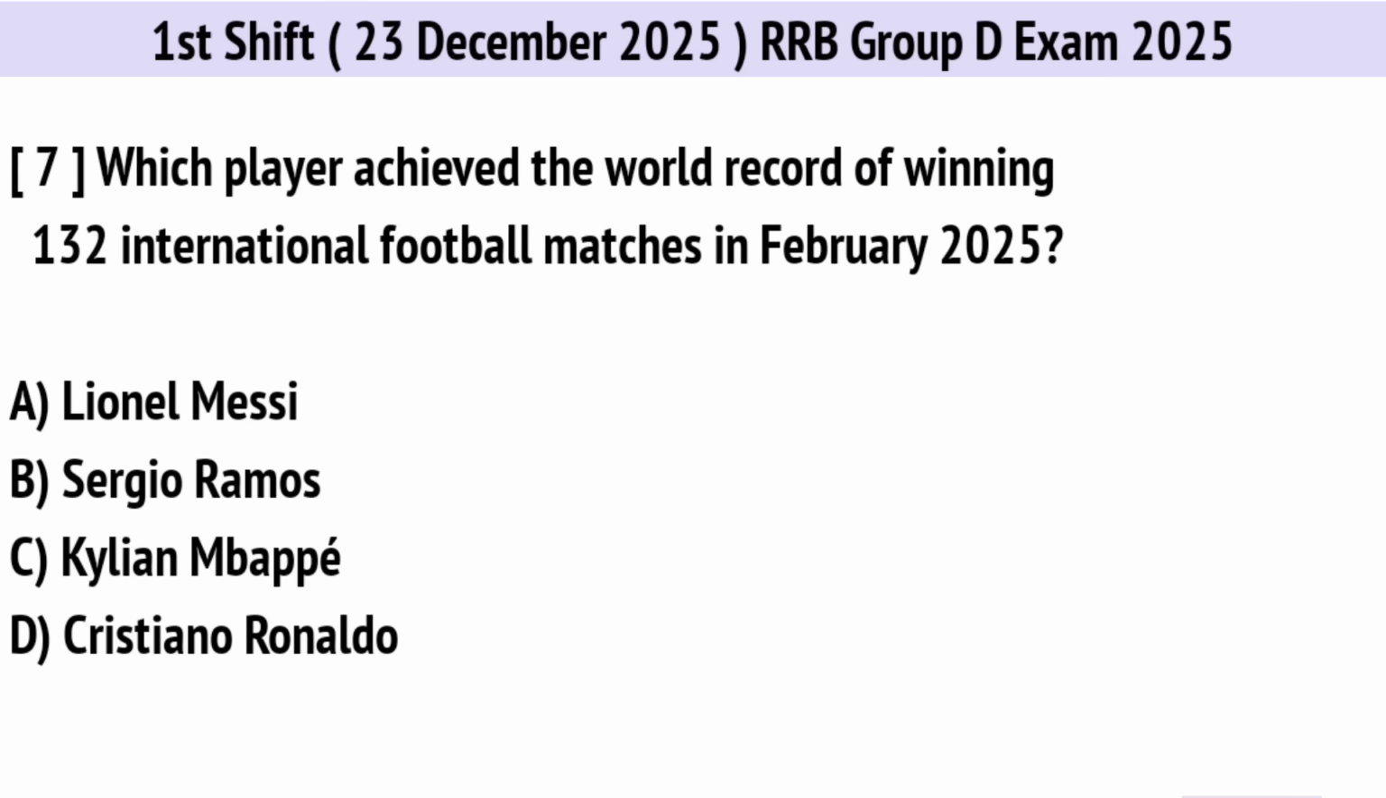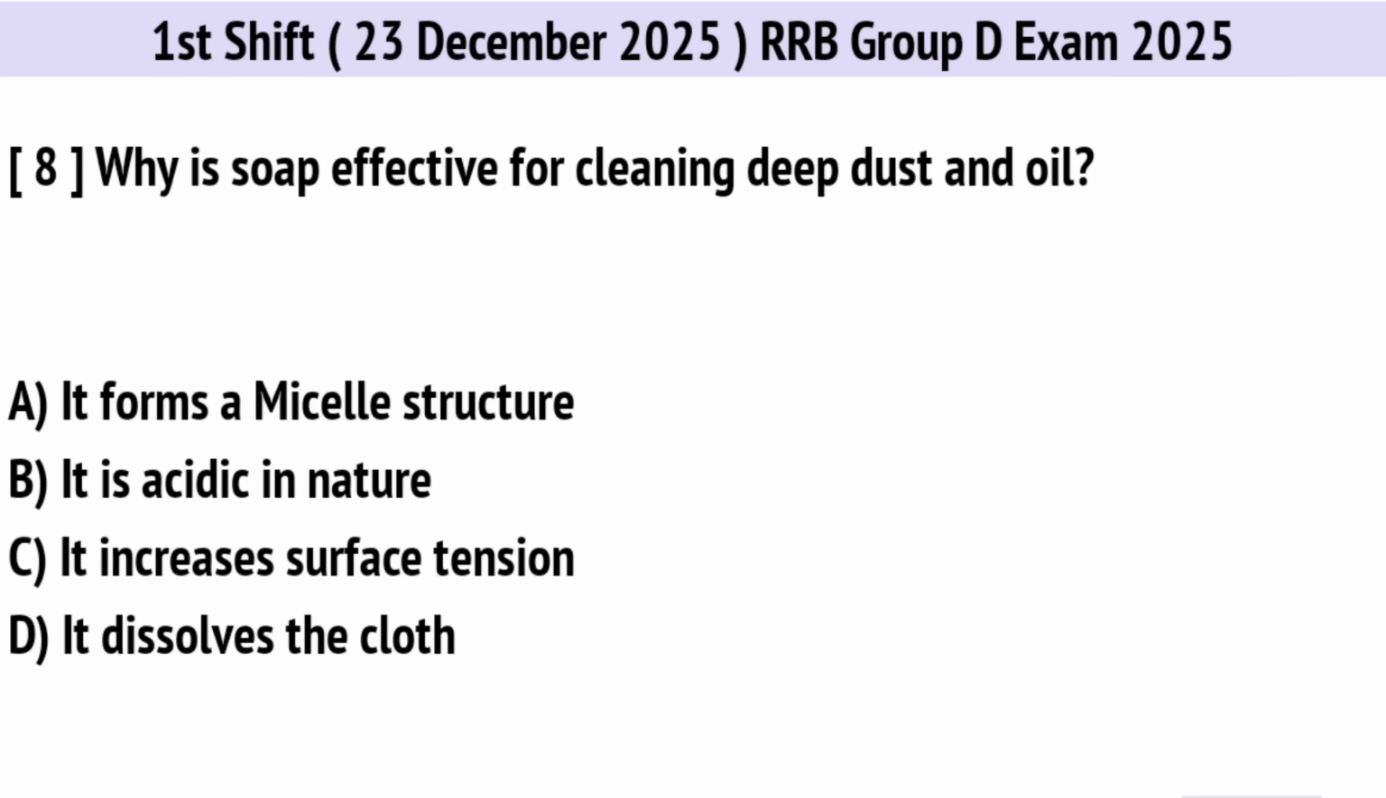Which player achieved the world record of winning 132 international football matches in February? Correct option is D. Cristiano Ronaldo. Why is soap effective for cleaning deep dust and oil? Correct option is A. It forms a micelle structure.